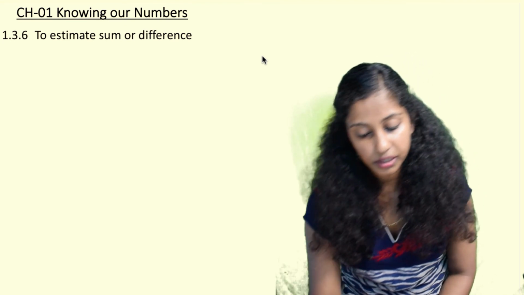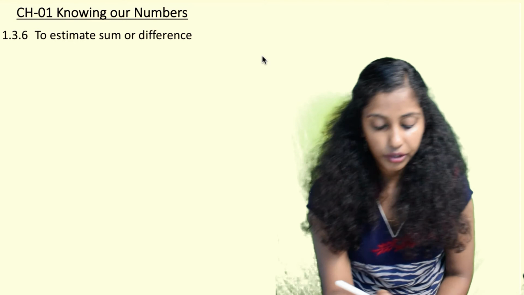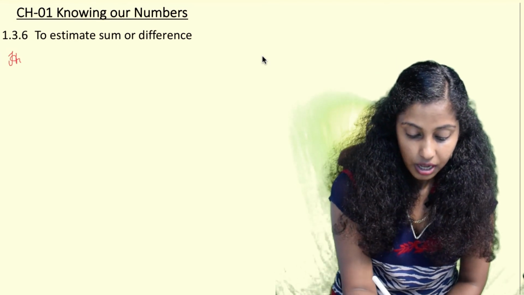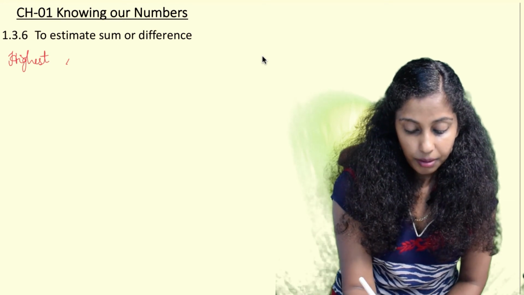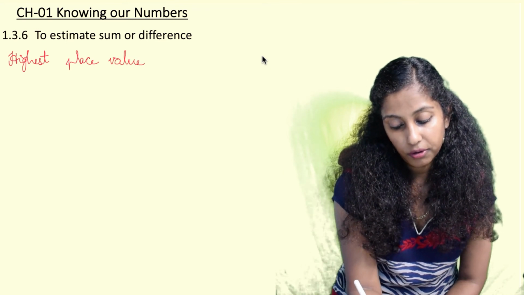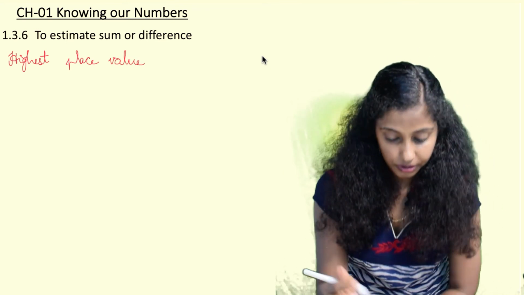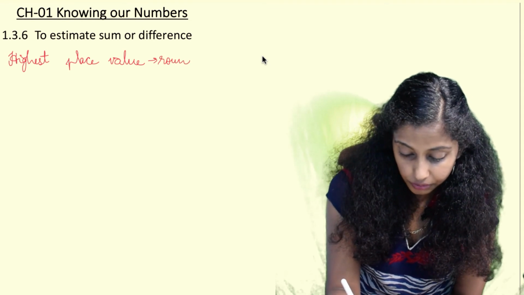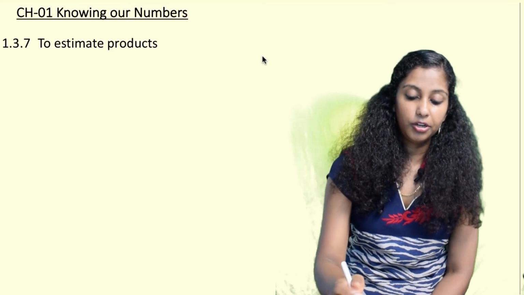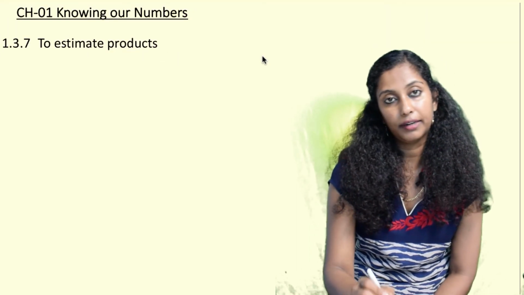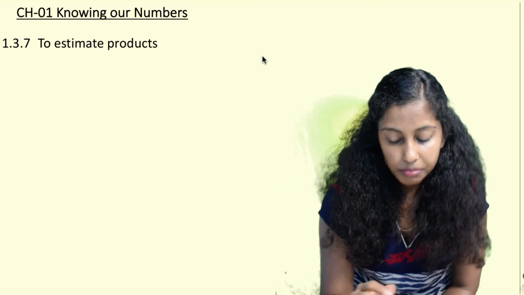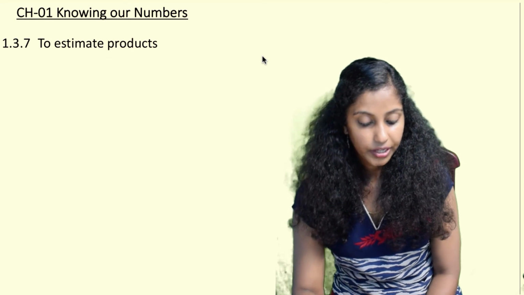Whenever we have to estimate the sum or difference, here also we see the highest place value, and then the highest place value is rounded off, and accordingly we add or subtract as per the given question. Similarly, when products are to be estimated, in that also we do the same thing. We round it off to the highest value, and here we multiply to get the answer.